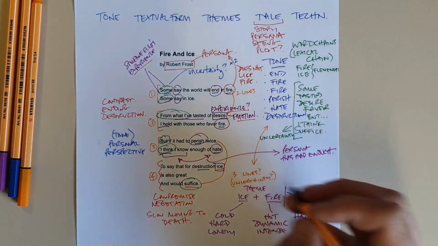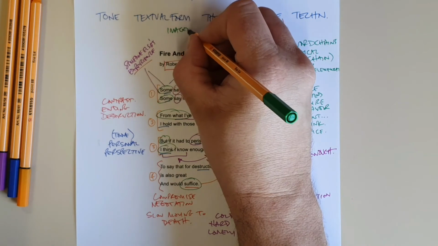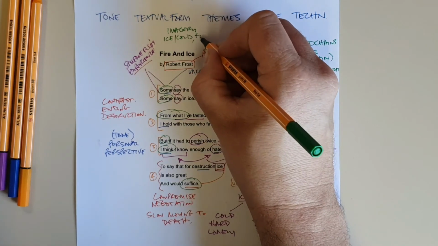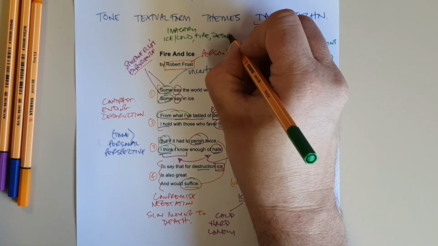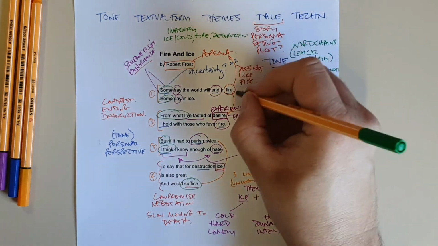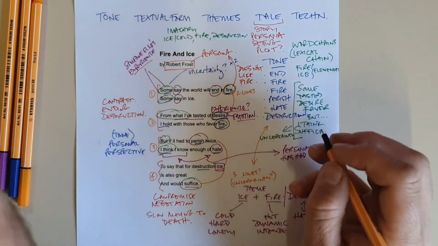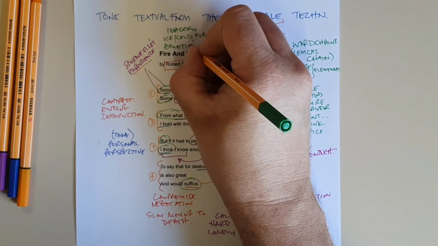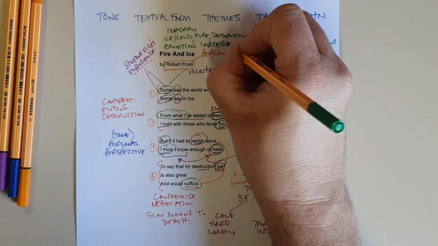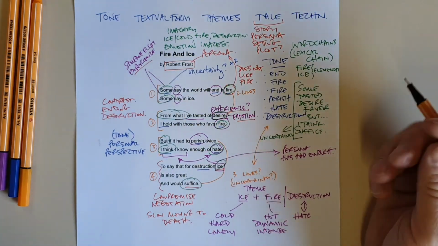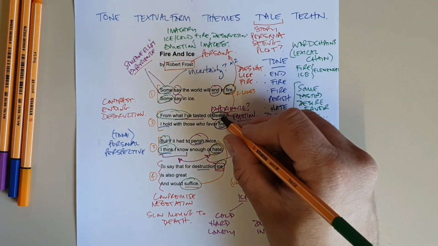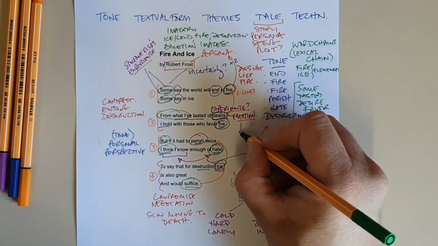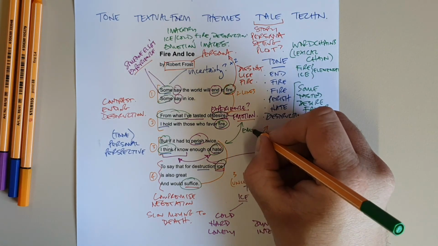Now let's have a look for imagery. So if I go for imagery as another technique, again you've got ice, cold, fire, destruction. So we've got the words fire, fire, desire, hate, ice. Those are emotion words or emotion images. We've also got the idea of the senses, lots of the idea of what you feel. Fire, ice, desire, hate, they're all emotions. So we've got this idea of emotive words, another technique.